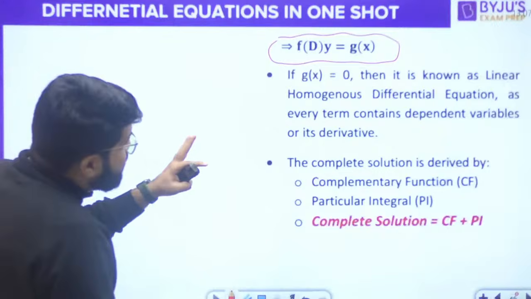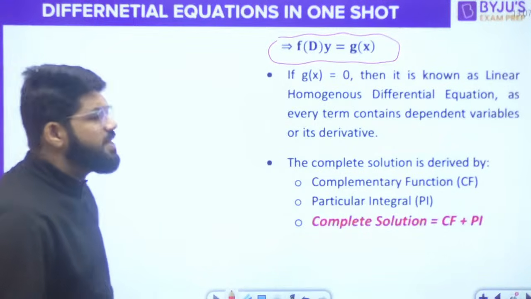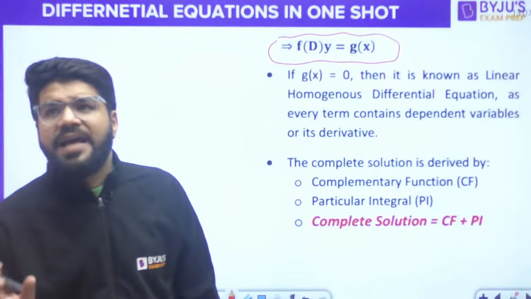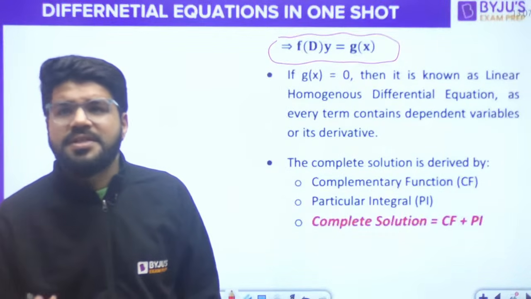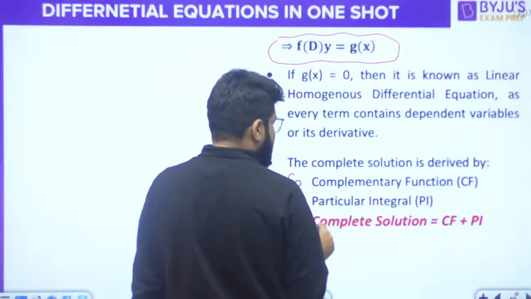So suppose if the forcing function on the right hand side is nothing, that is if g(x) is equal to 0, we also call this equation as linear homogeneous differential equation, and the solution of that will only depend on the CF. Okay, because the complete solution is derived by these two. Okay, that is the CF and PI.